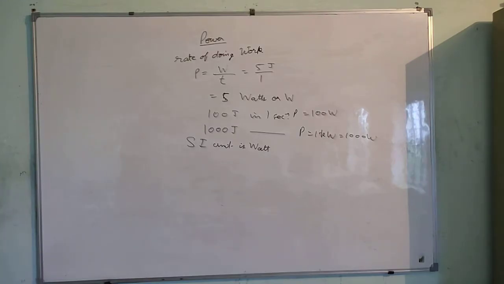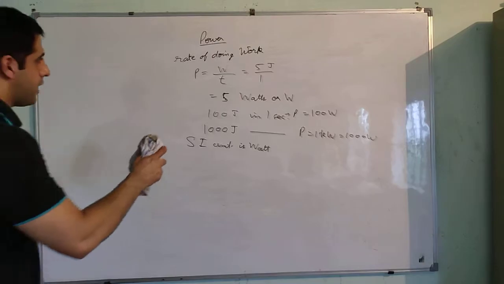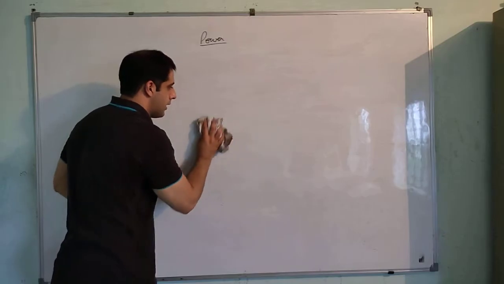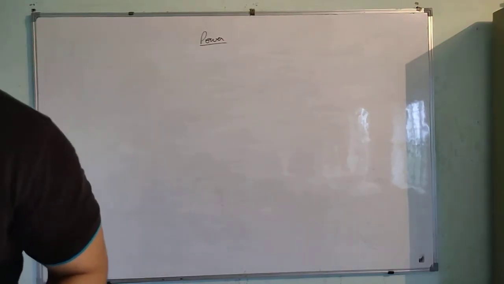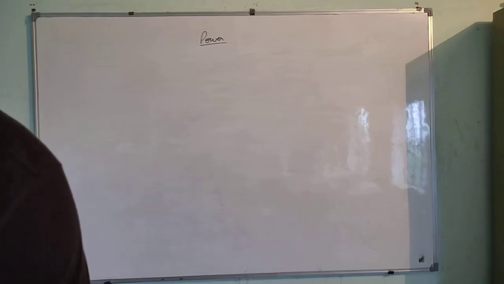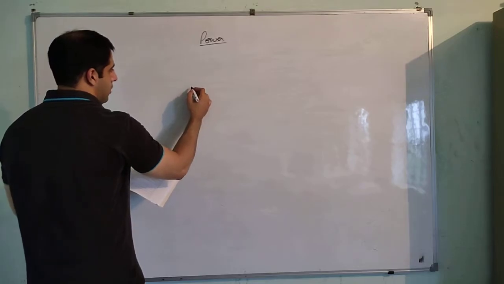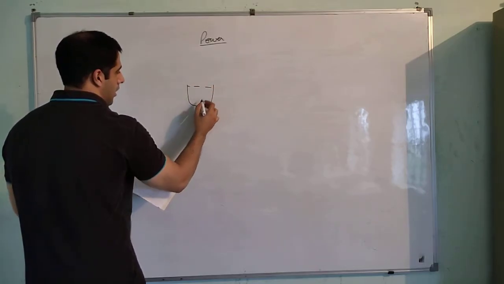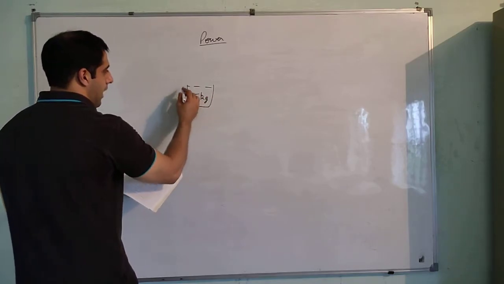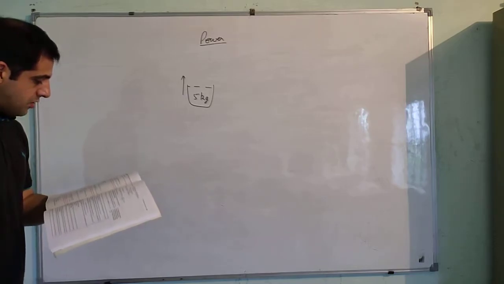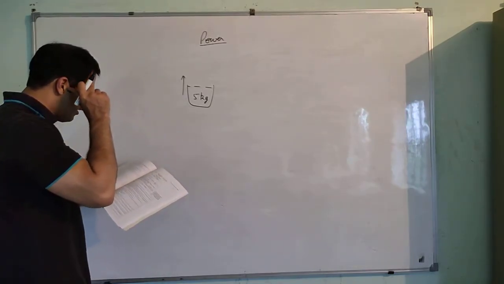So let us do a question. Let us say that there is a woman who pulls a bucket of water of total mass 5 kg. We'll do a short example so that you know how to attempt the numericals on this topic. The woman is pulling the bucket up from a well which is 10 meters deep.